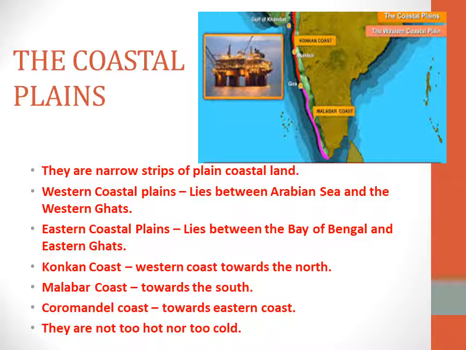As I told you, it is land which is very close to the sea. And these coastal plains will not be too hot or too cold. That means during summer it will not be too hot, and during winter it will not be too cold.